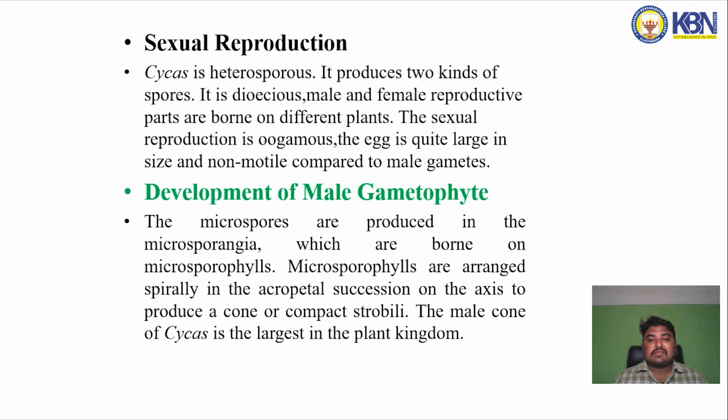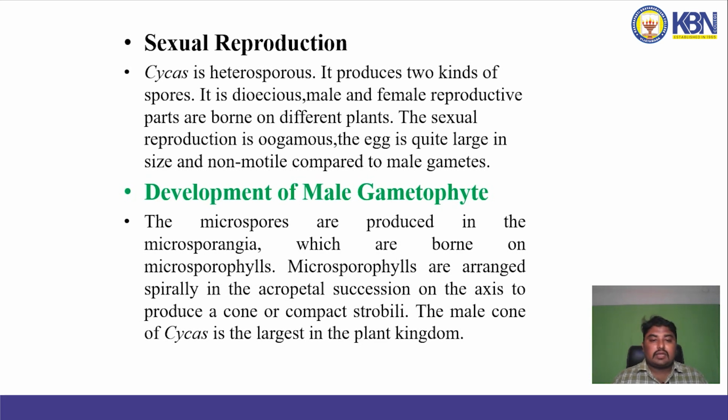It is dioecious, male and female reproductive parts are borne in different plants. The sexual reproduction is oogamous, the egg is quite large in size and non-motile compared to the male gametes. The development of male